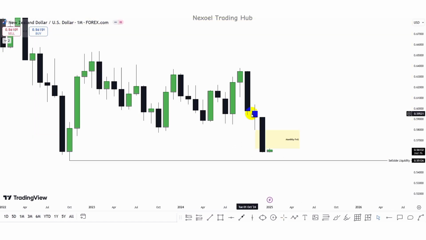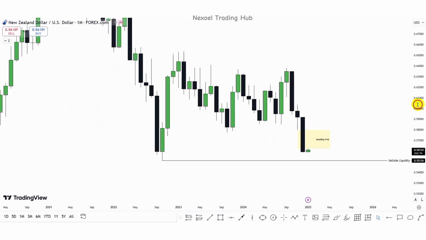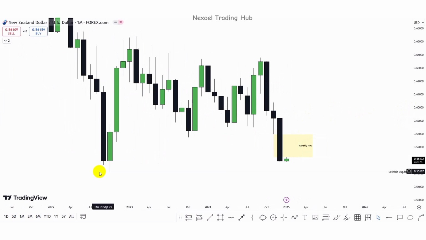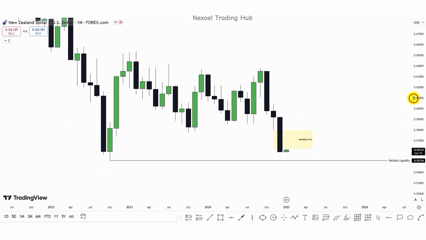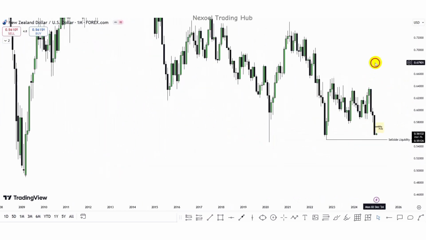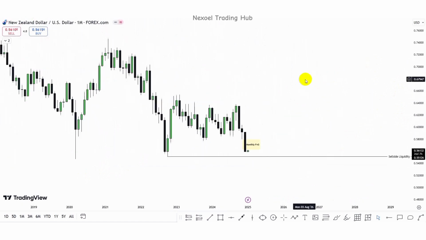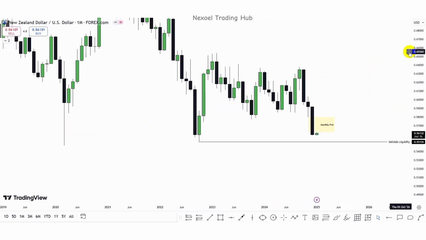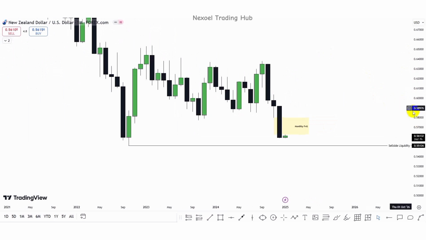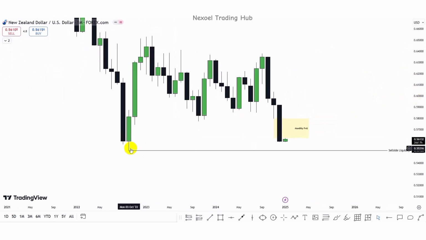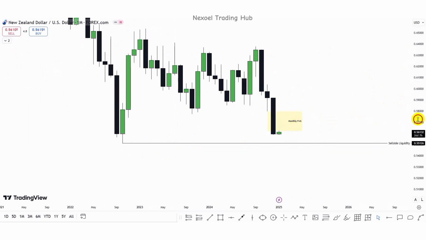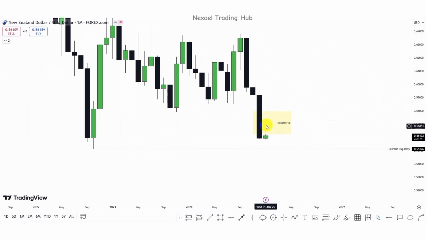So guys, this is NZDUSD and this is the monthly time frame. What we can clearly see is we have the next drawn liquidity, which is the sell side liquidity. We can see that NZDUSD is also in a bearish market condition, just the way we identified with EURUSD, GBPUSD, AUDUSD. And now we can see the drawn liquidity is the sell side liquidity, because we can see this bearish momentum to the downside. And here we have the monthly fair value gap. So we want to see the dip of price into the monthly fair value gap, and then we have the bearish continuation to take out the sell side liquidity.